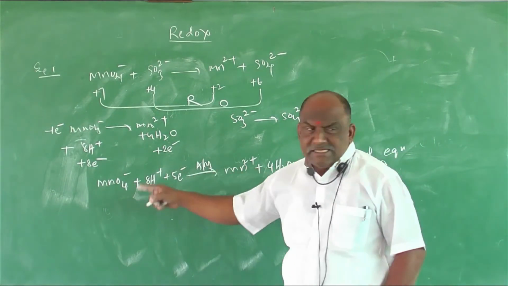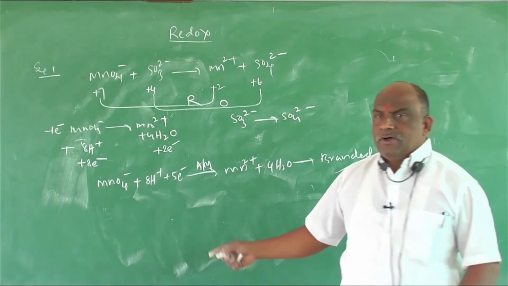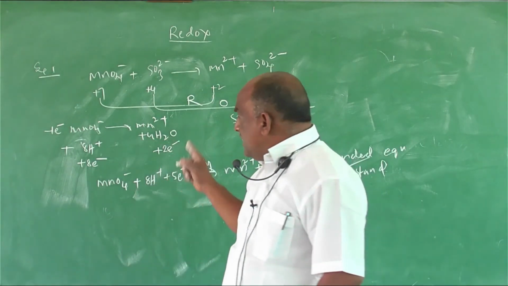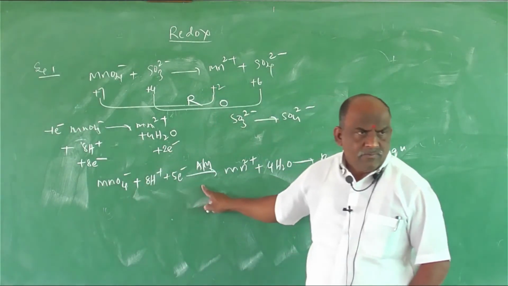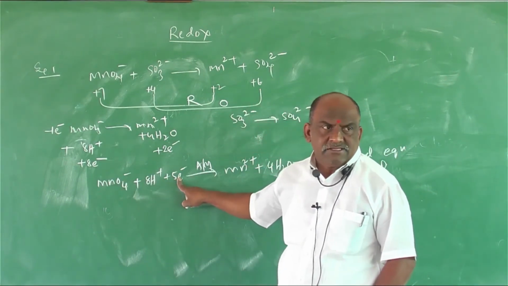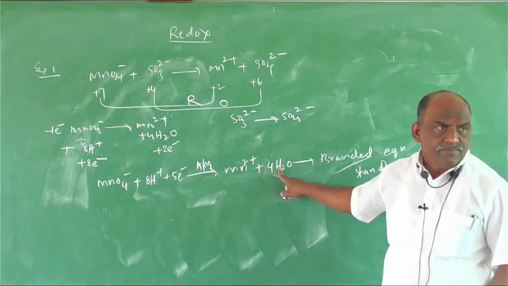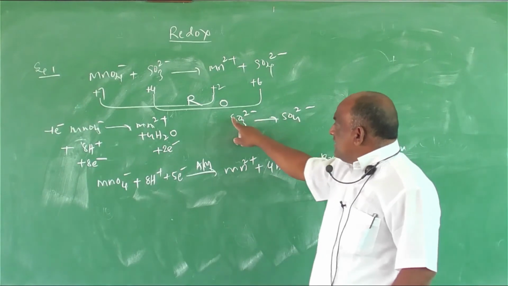Because this reaction is repeated in the d and f block elements again, in the preparation of potassium permanganate, its preparations and properties. So don't neglect this; it is a branded, fixed equation for acidic medium. For the reaction, MnO4 minus plus 8H plus 5 electrons gives rise to Mn2 plus plus 4H2O. Clear? And the next, second one, what is it?